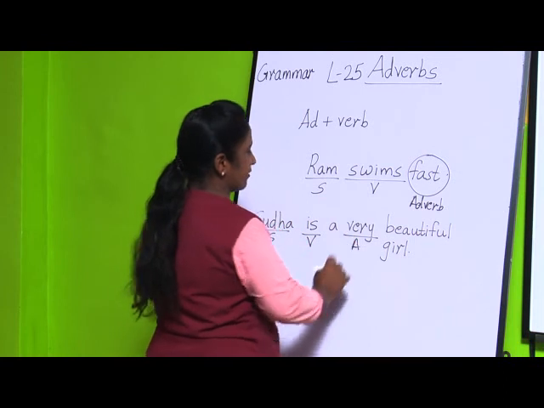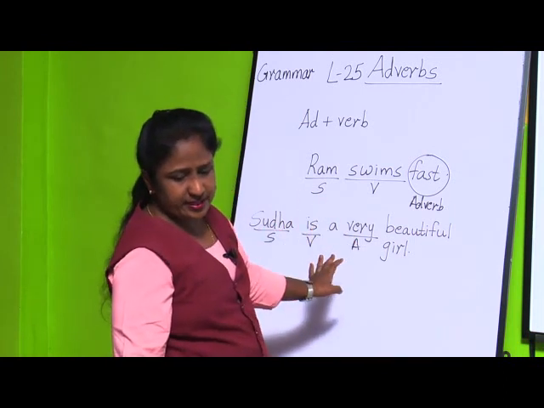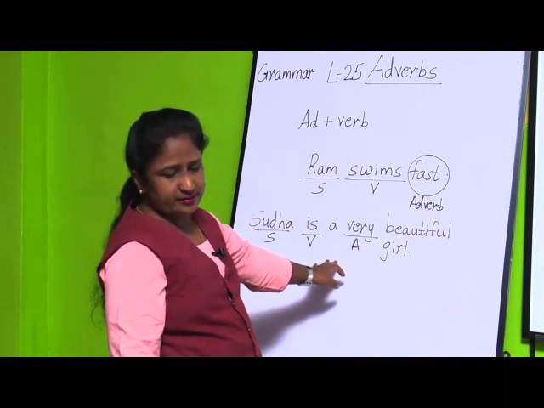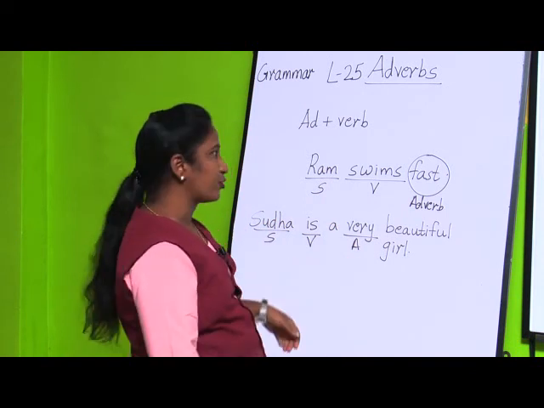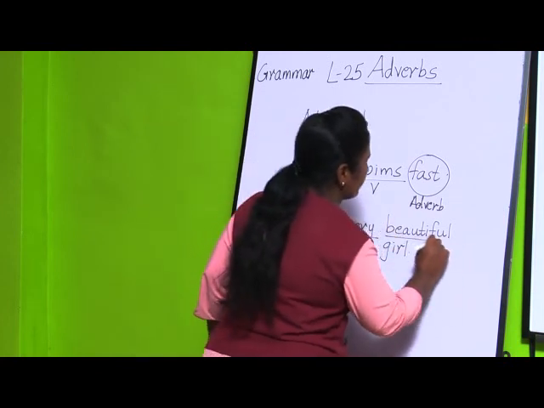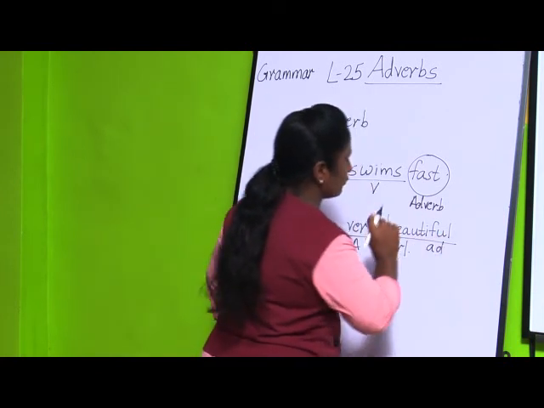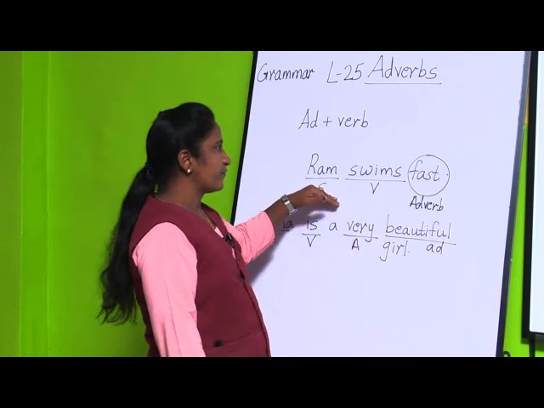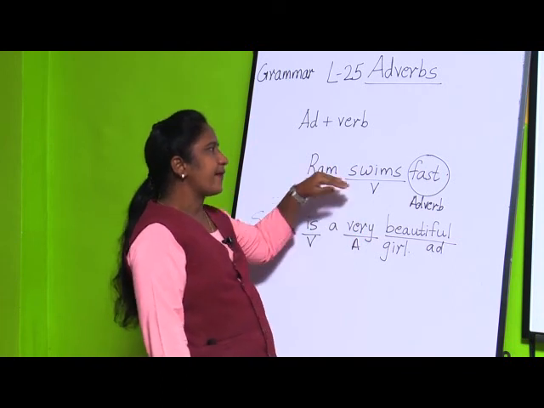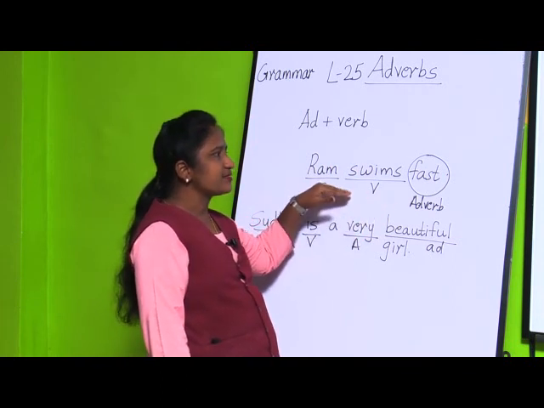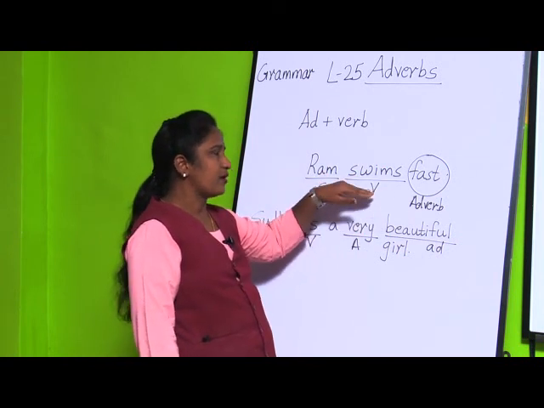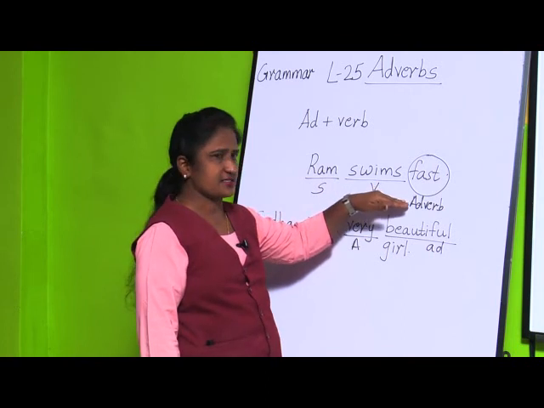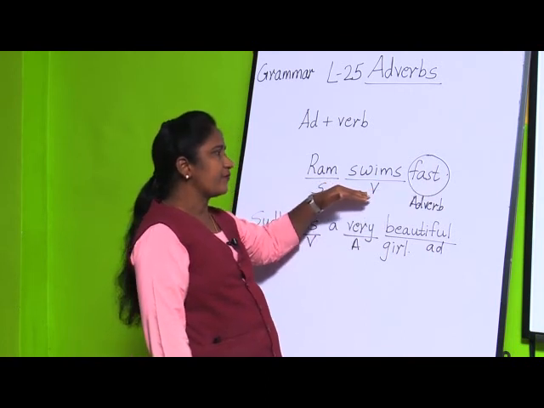In the second sentence, the adverb "very" tells us more about the adjective. Beautiful is an adjective. In the first sentence, the adverb tells more about the verb, in what way: Ram swims fast, fast is an adverb and the verb is swim.